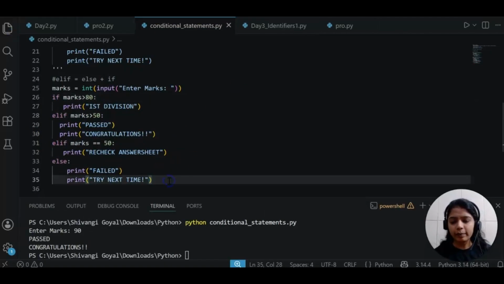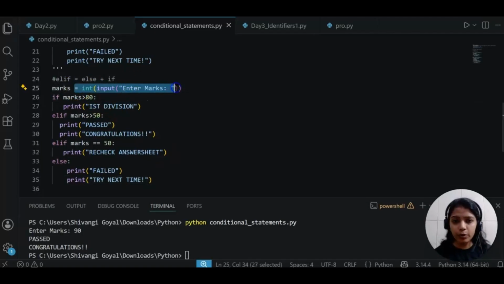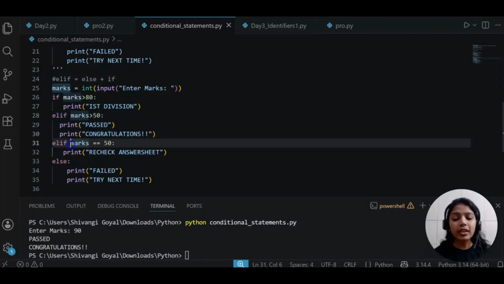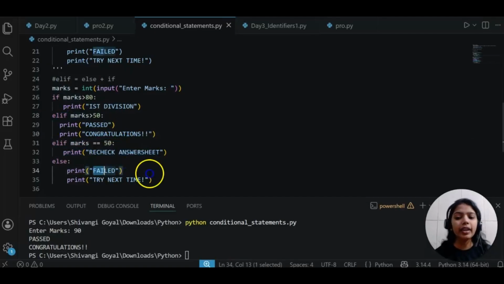So what do you understand? We are taking marks from the user. If the marks are greater than 80, we got first division. But if marks are not greater than 80, they are less than 80, then only it will go into this condition and it will print passed and congratulations. Otherwise, if it is equal to 50, recheck, and then fail.